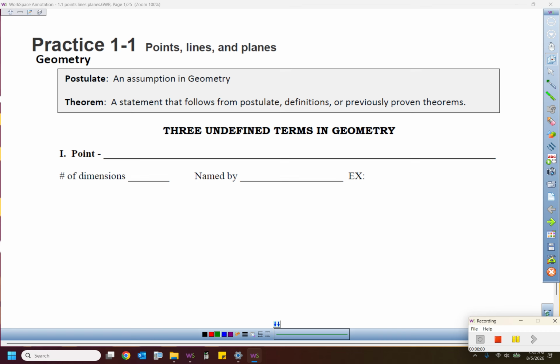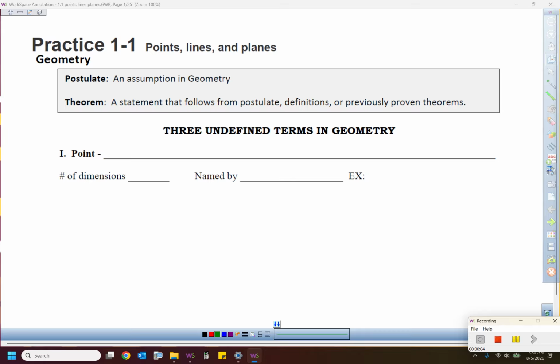Welcome everyone to geometry. This is the first lesson, lesson 1-1. And geometry is a pretty cool subject in my opinion. It's much different than algebra where you're always just trying to solve for x, solve for x, solve for x. Geometry is very realistic, or at least it can be. So let's just get started here.